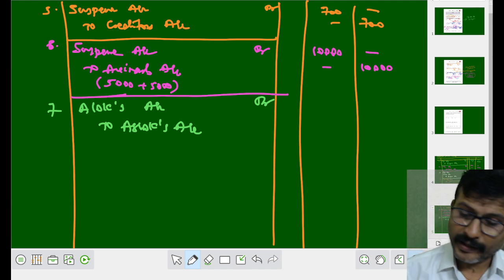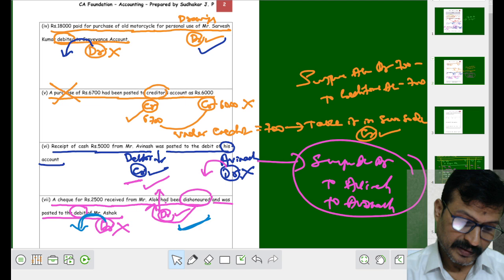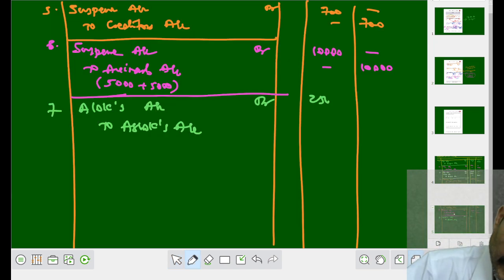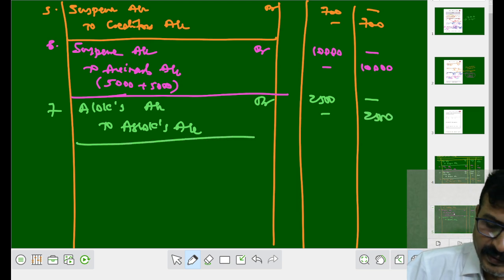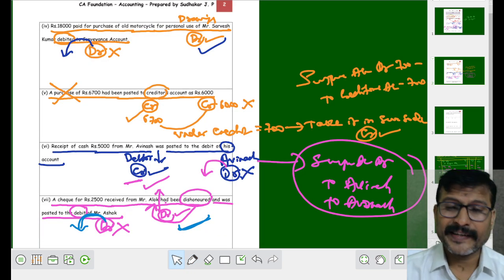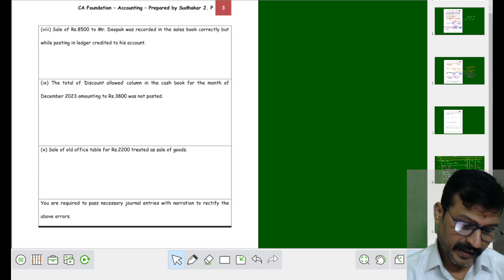How much amount do we have to record? We have to record an amount of rupees, how much? 2500. Being wrong debit to Ashok account is rectified. See the next one.